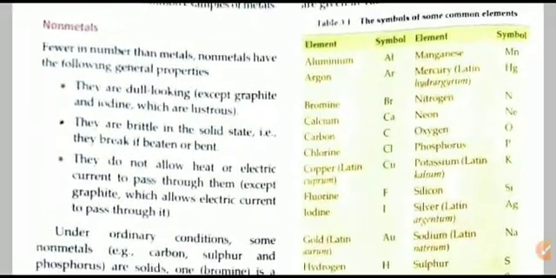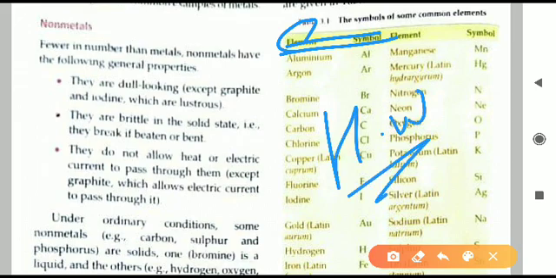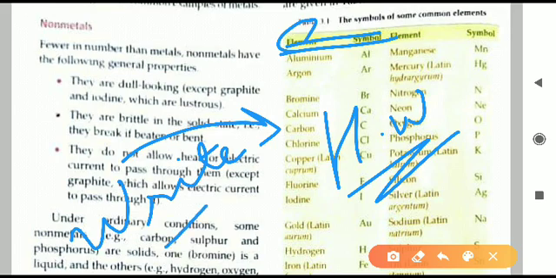Different symbols are given here in the table 3.1. This you have to learn, that is your homework, and you have to write this. All will write this table in the copy. Where you will write? On the diagram page. On the diagram side page of your copy you have to write this table, and you have to learn this also.